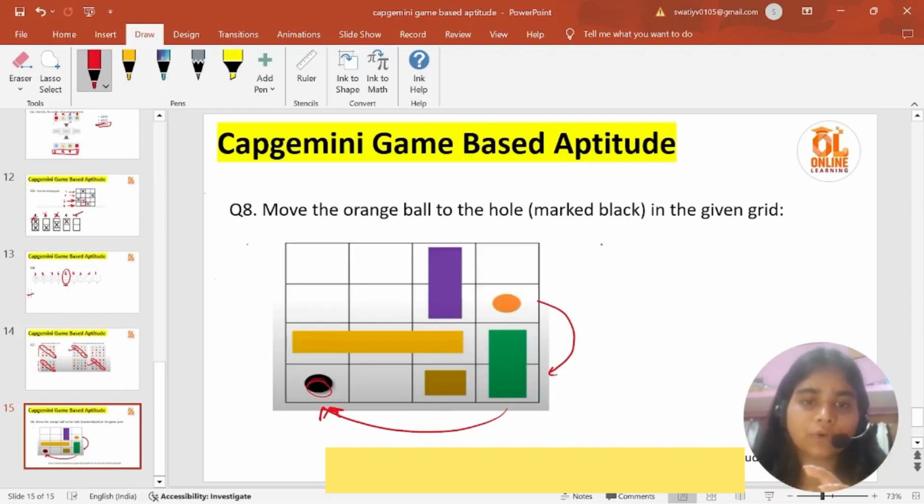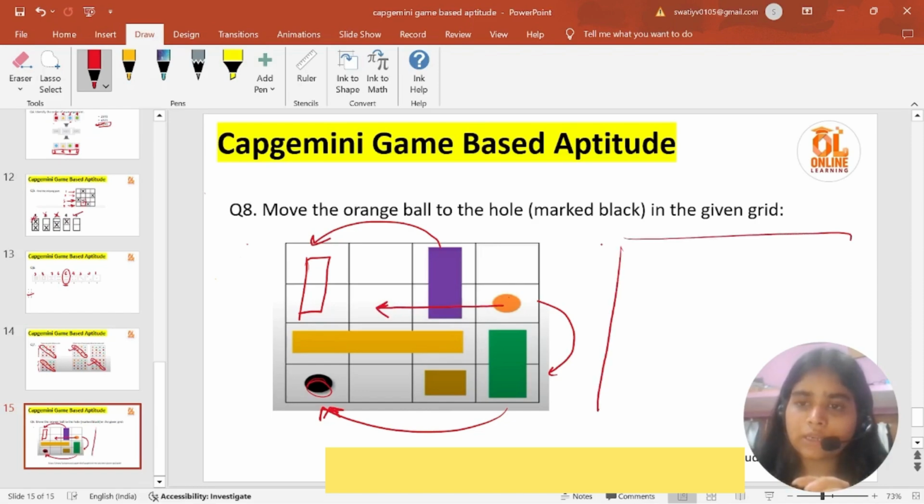So the first step you can do is move this block over here, so it will come to this place. Now what can you do? Just bring this ball to this place. Now see, I can make a diagram.